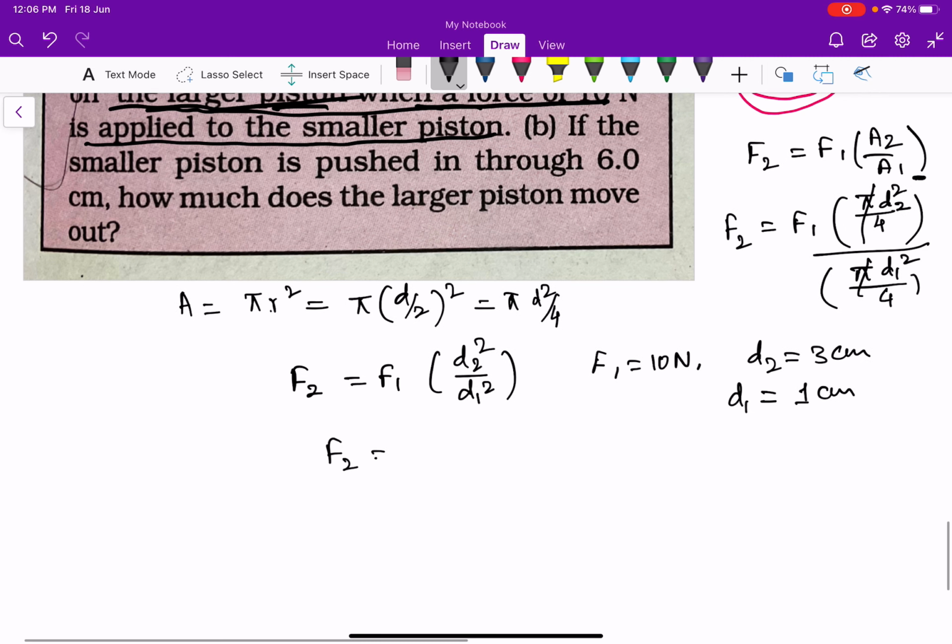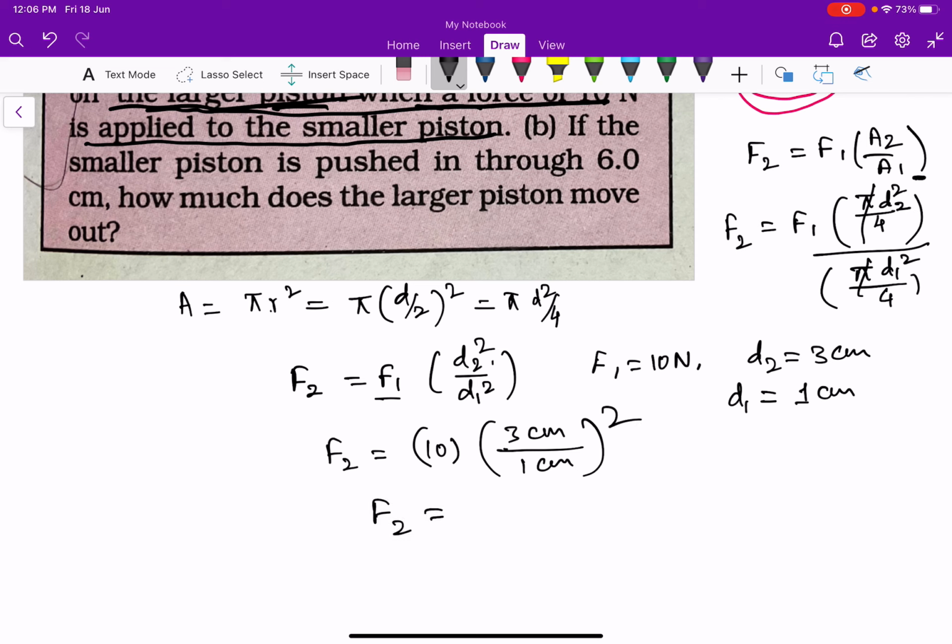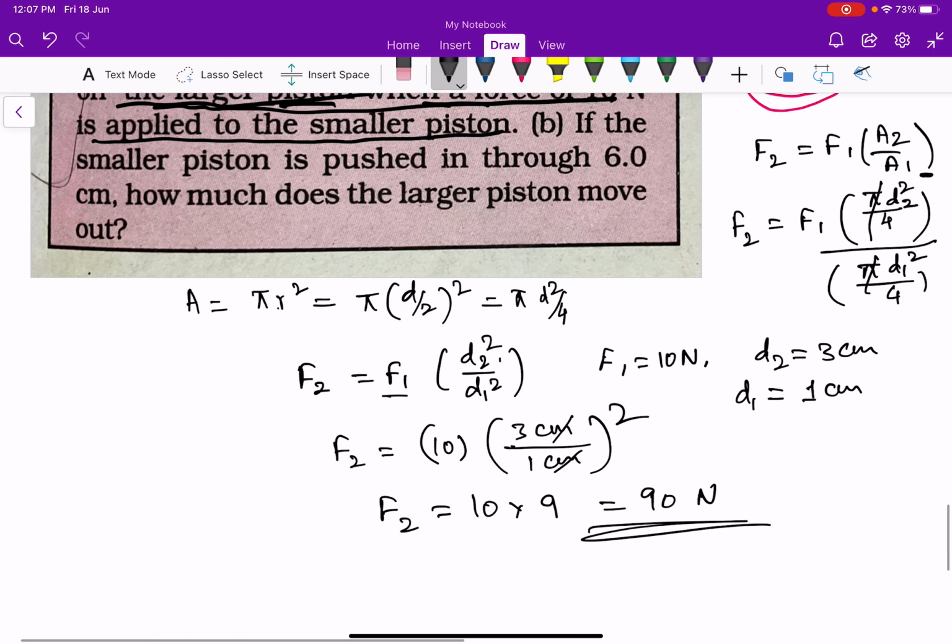So force generated F2 is equal to F1, which is 10, into d2 square, d2 is 3 centimeters, divided by d1 equal to 1 centimeter whole square. F2 is equal to 10 into, centimeter cancels, 3 square is 9. 9 into 10 is 90 newtons. So the force generated at the larger cross-sectional area is equal to 90 newtons.